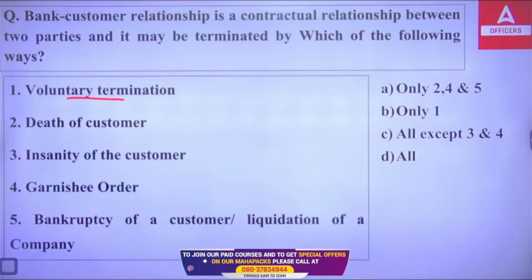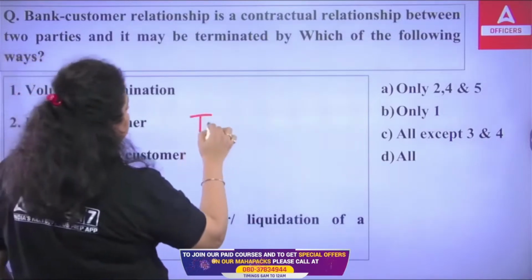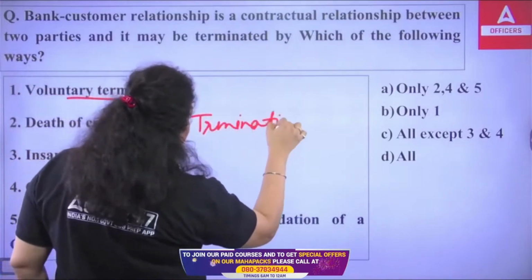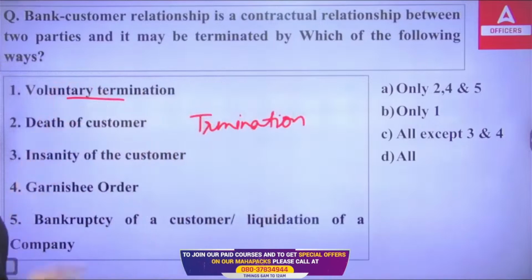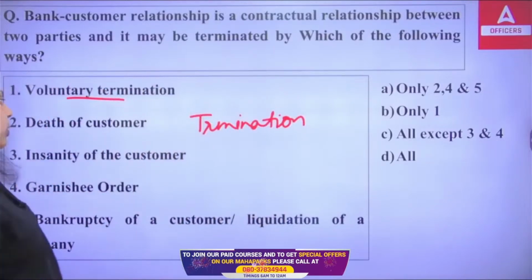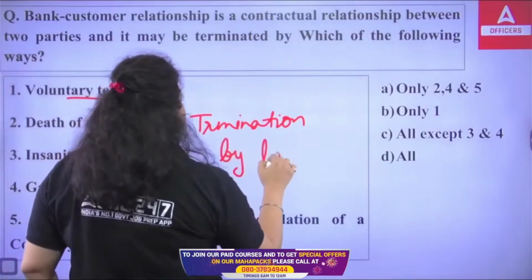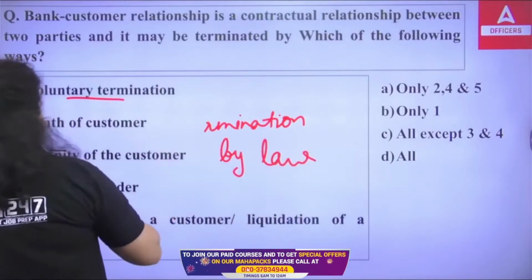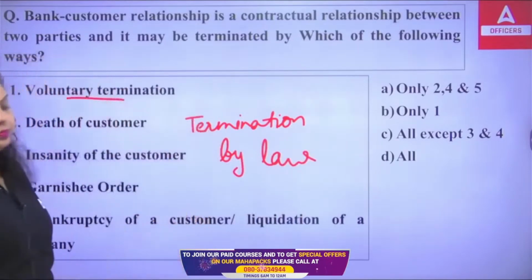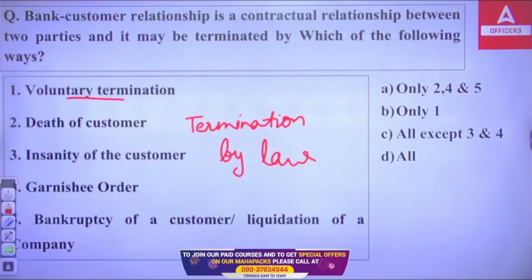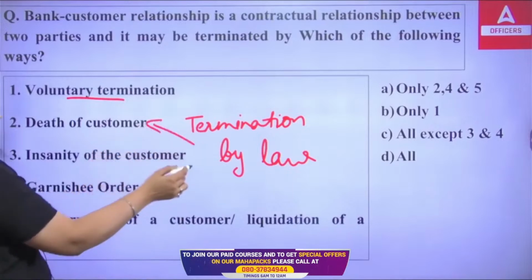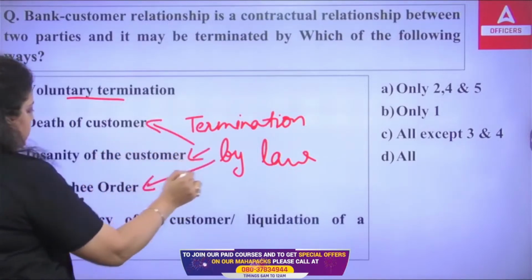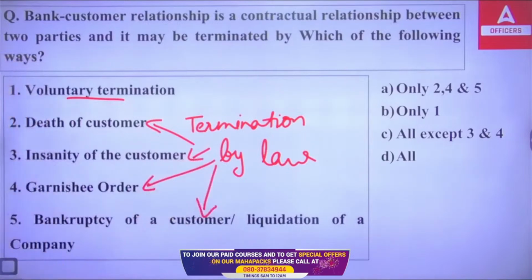Okay. Now, apart from that, the second way is termination of this contractual relationship between a banker and customer. The termination will be done by law. Okay, and termination, if done by law, it will be done in case of death of customer, in case of insanity of the customer, in case of garnishee order, in case of bankruptcy of a customer, and liquidation of a company. All these will be the part of termination by law.